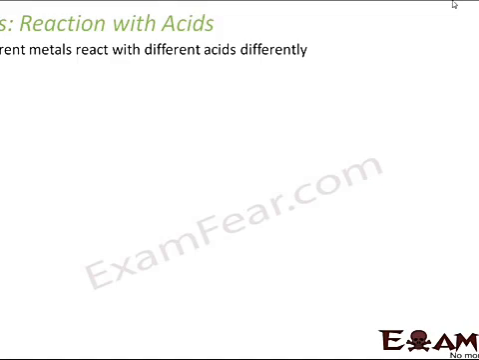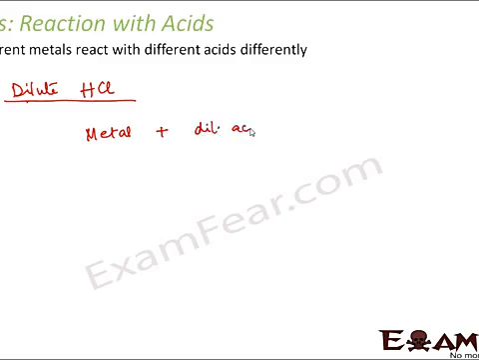So let us take examples of a few acids for better understanding. Let me take a dilute acid, say dilute HCl, that is dilute hydrochloric acid. Normally, if a metal reacts with a dilute acid, this is a normal scenario, but it doesn't mean that it will be true for all the metals and all the acids, then it generally forms a salt and releases hydrogen gas. So that is the general trend.